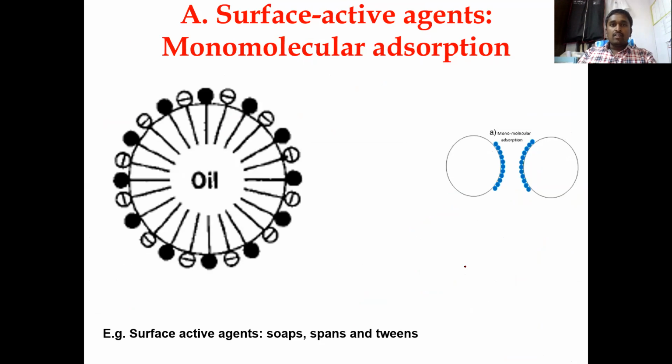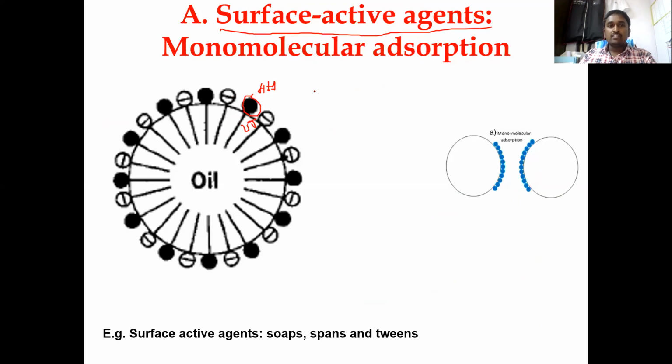So these are also called surface active agents or monomolecular absorption, because surface active agents are nothing but surfactants. These surfactants will form an emulsion by making hydrophilic heads. If you could recall the basics of surfactants once again, this is called the hydrophilic head and this is called the lipophilic tail.